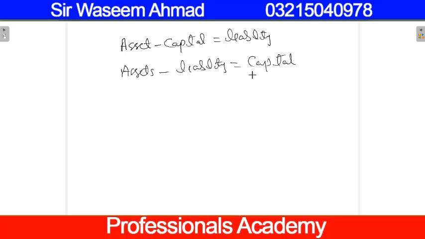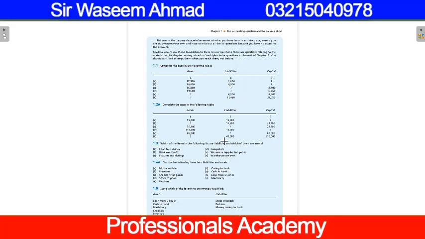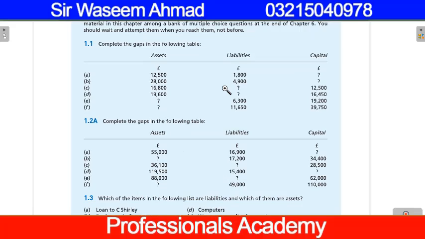So there are three ways in which we can write this accounting equation: asset is equal to capital plus liability, assets minus liability is equal to capital, and assets minus capital is equal to liability. Let's start with a simple question to practice the accounting equation.